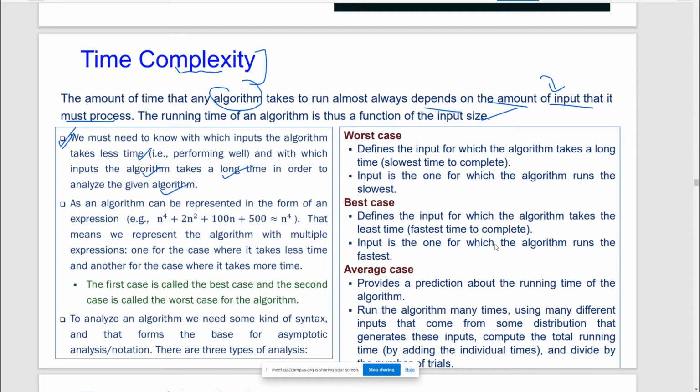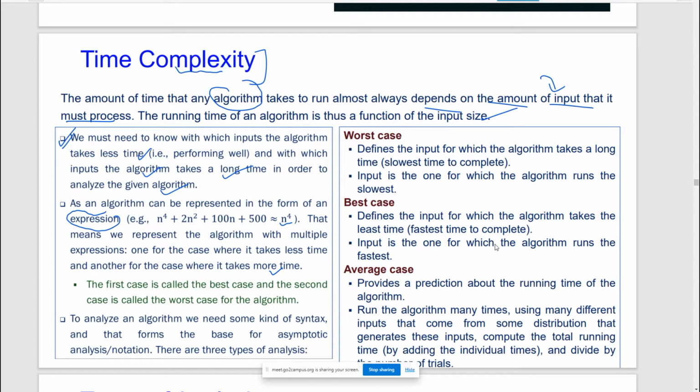So an algorithm can be represented in the form of an expression like n to the 4 plus 2n square plus 100n plus 500. Can we write it as equivalent to n to the 4? That means we represent the algorithm with multiple expressions, one for the case where it takes less time and another for the case where it takes more time. So given a particular algorithm, can we represent it as a function of time?